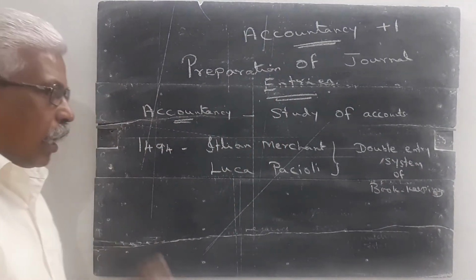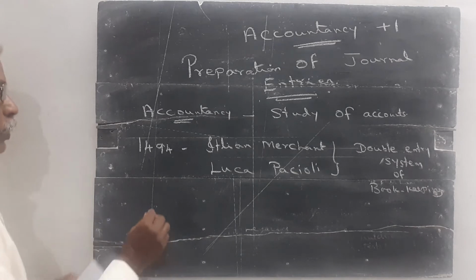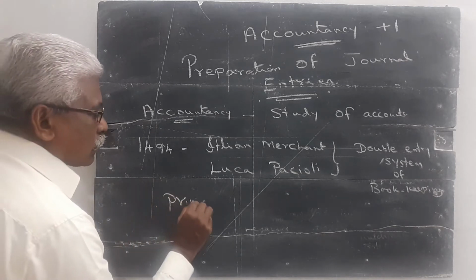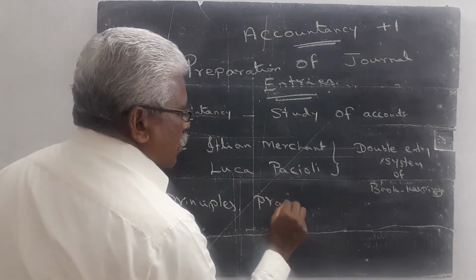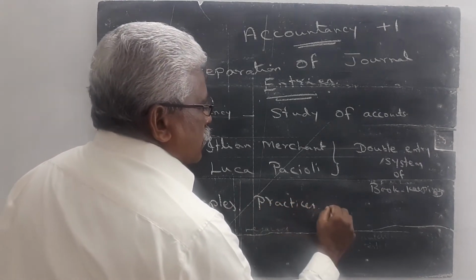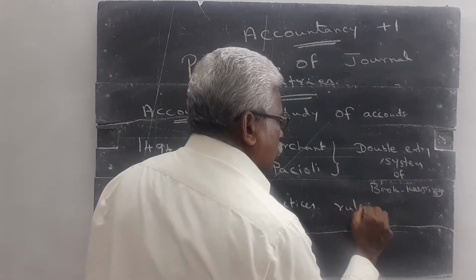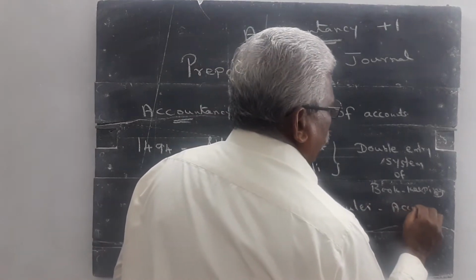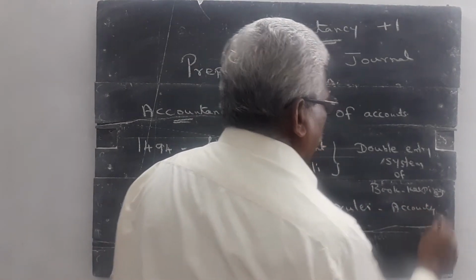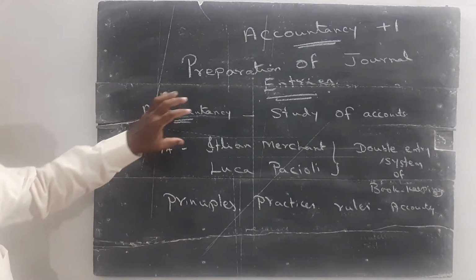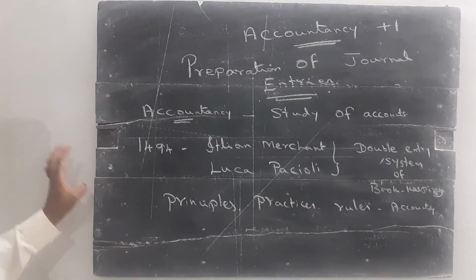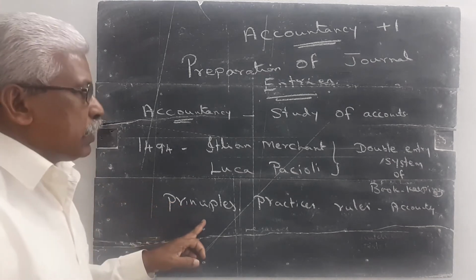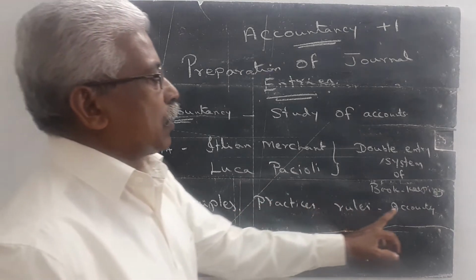When we maintain the accounts, we must know certain principles, some practices, some rules of accounting. When we prepare the journal entries, we must follow them.